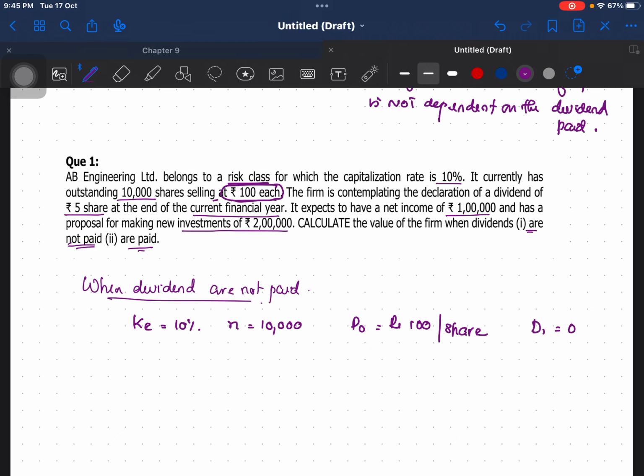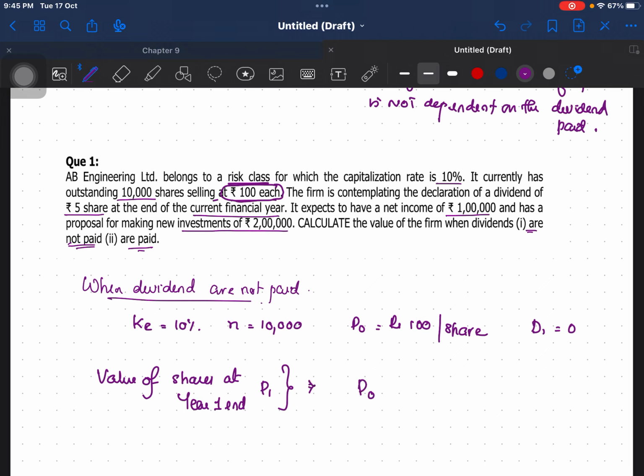Okay, now what do you have to do? First you have to find out what is the value of shares at year 1 end, which is nothing but P1. And what is the formula we are having to compute P1?